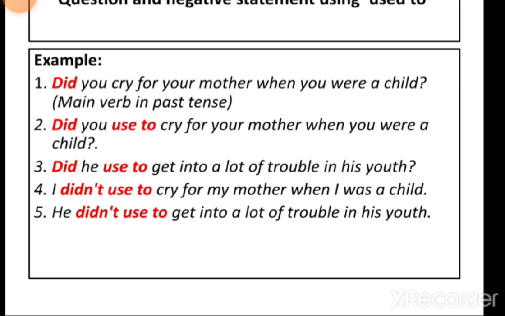Being is present participle, and been, b double e b double en, is past participle. The verb be is used as an auxiliary verb, and it can also be used as main verb. And the major uses of be as an auxiliary verb are to form continuous tenses and the passive.